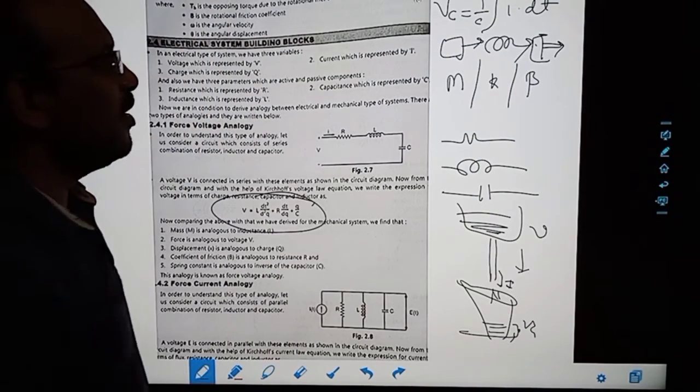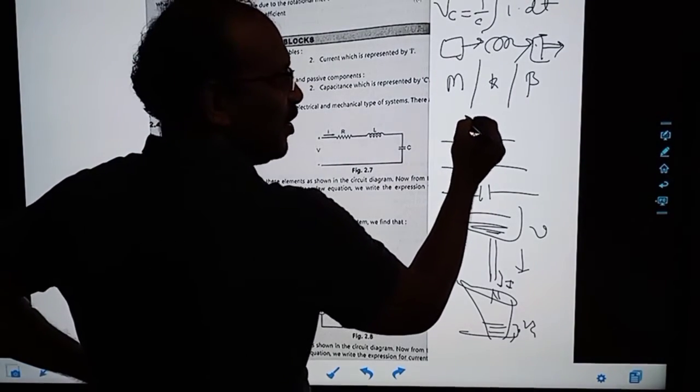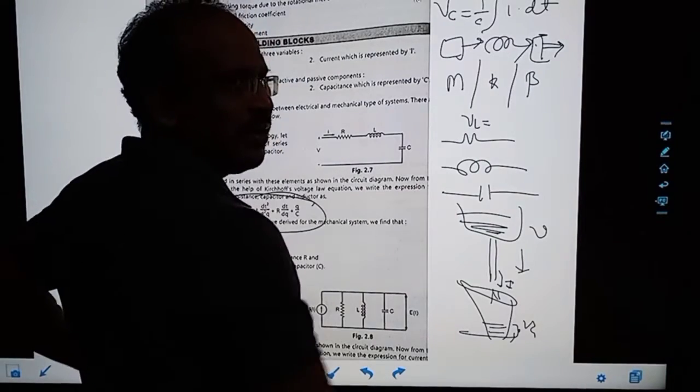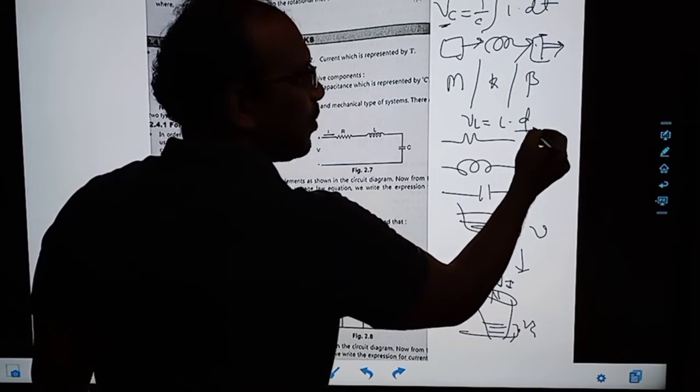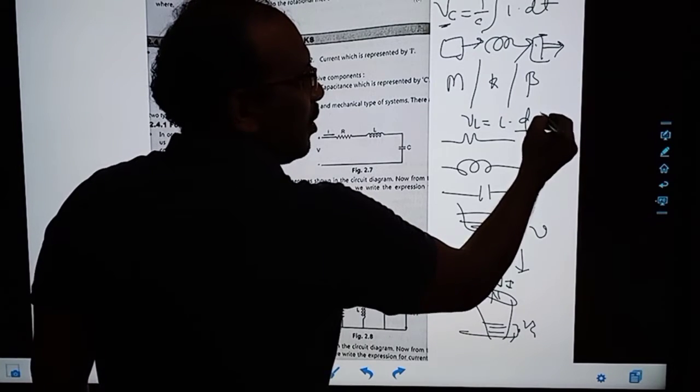And what is the equation for the inductor? Inductor voltage is exactly opposite to this: L into d by dt.